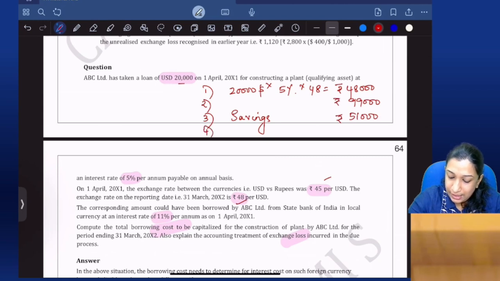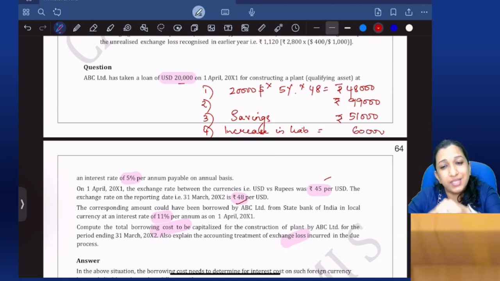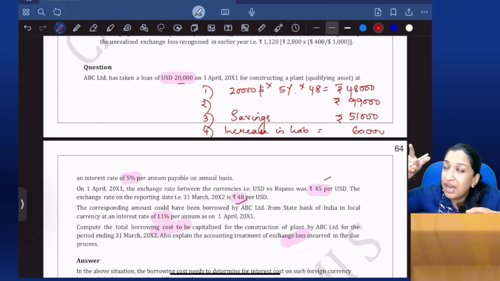Now increase in liability. Increase in liability is 20,000 into 3. So if it was an exchange gain, it would have been transferred to P&L. First year itself, if it was an exchange gain, it would be transferred to P&L. But subsequently, if there is an exchange gain, it is adjusted against the exchange loss already capitalized, and only the balance can be transferred to P&L. Are you clear?